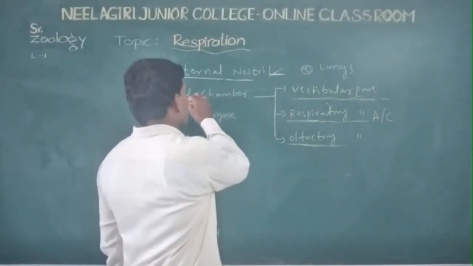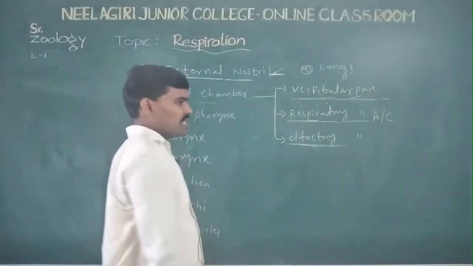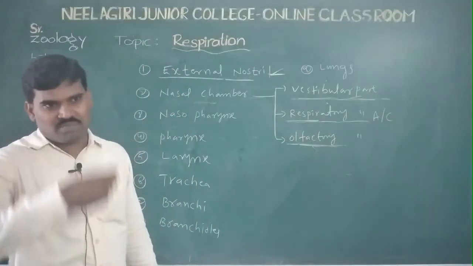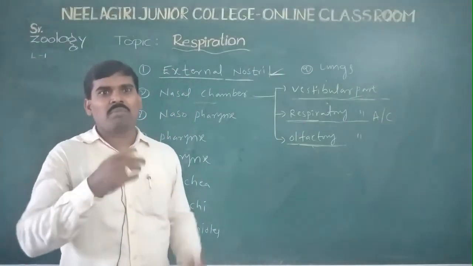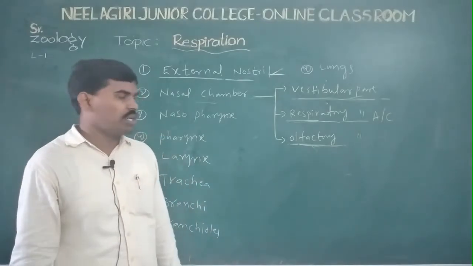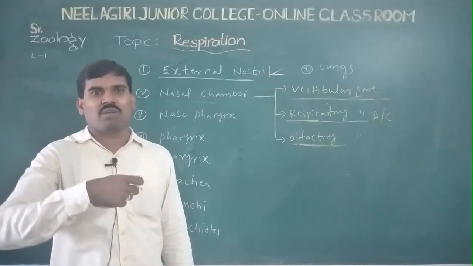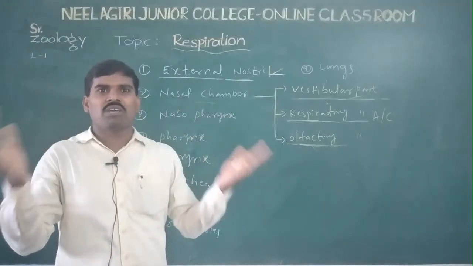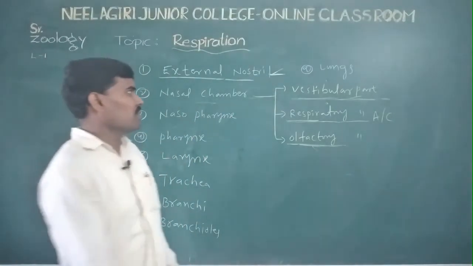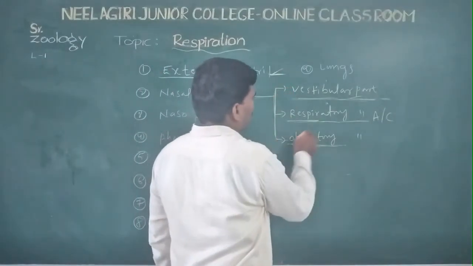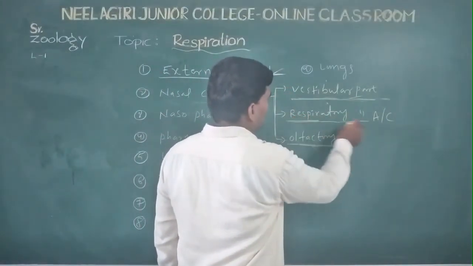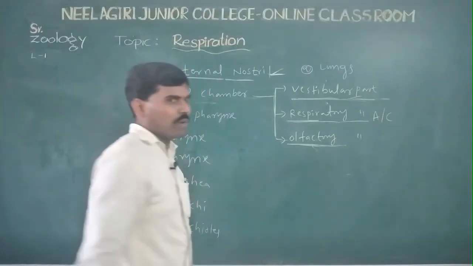These are the three parts of the nasal chamber. The nasal septum is a formation that divides the two nasal chambers. Each nasal chamber has three parts: the vestibular part, the respiratory part and the olfactory part.